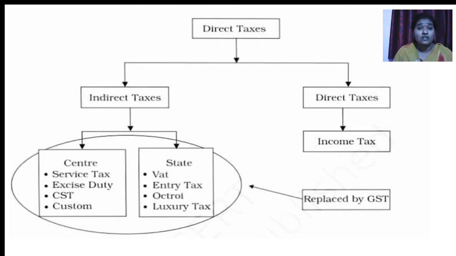The consumer or customer is going to pay that amount, which includes the taxes also. That tax amount is to be transferred to the government, that we can call as an indirect tax. But now indirect taxes are to be removed and replaced by GST.